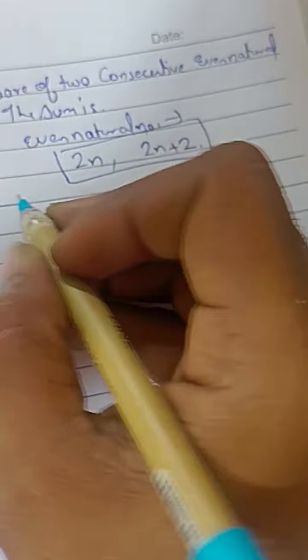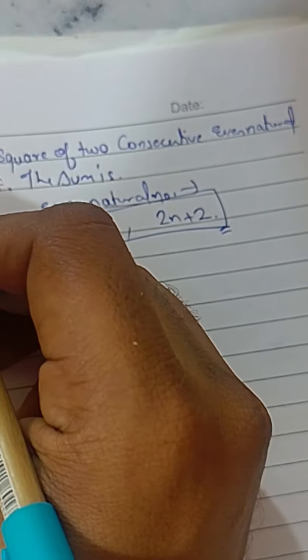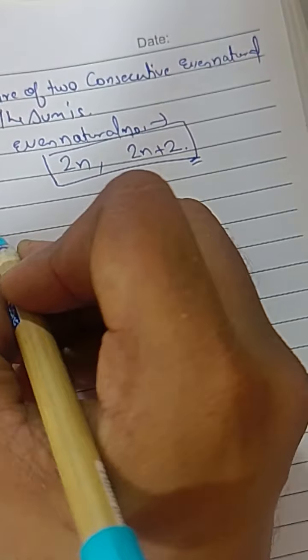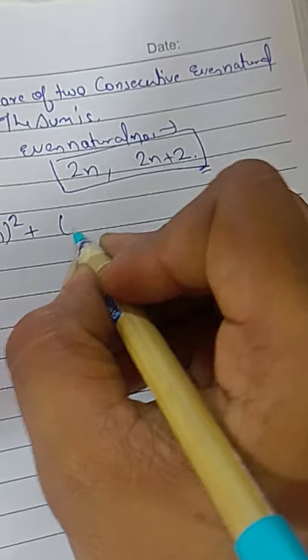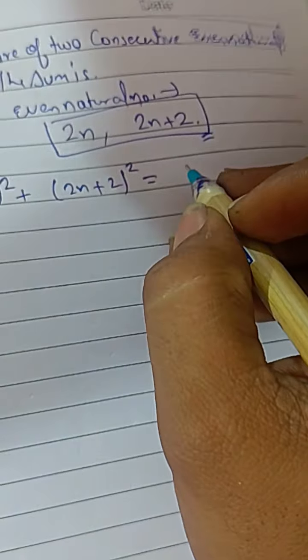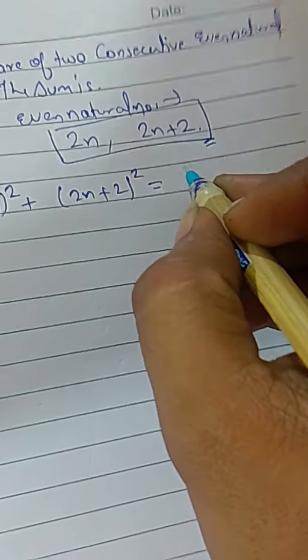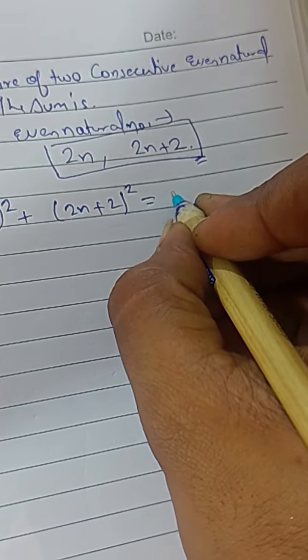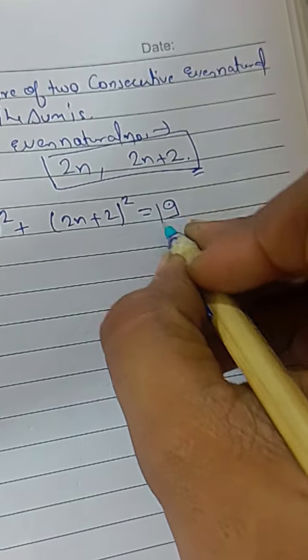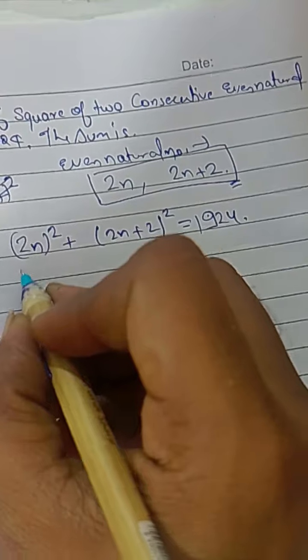Okay, then what the question tells you: the sum of the squares of two consecutive even natural numbers. You have to take 2n squared, then (2n plus 2) whole squared, and set the sum equal to 1924. Okay, you have to solve this equation.